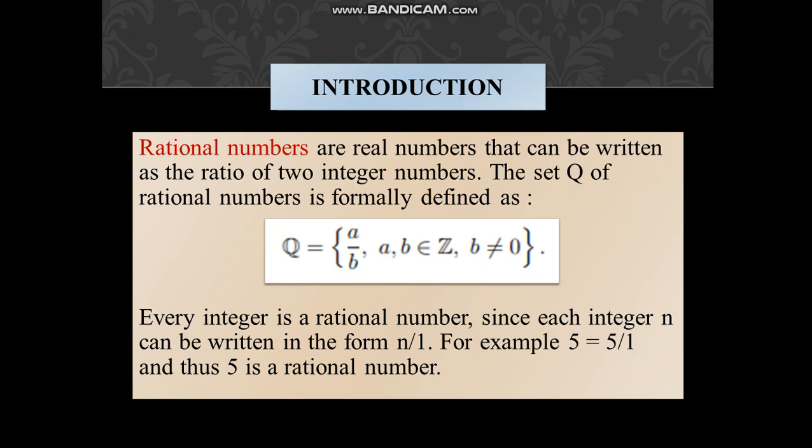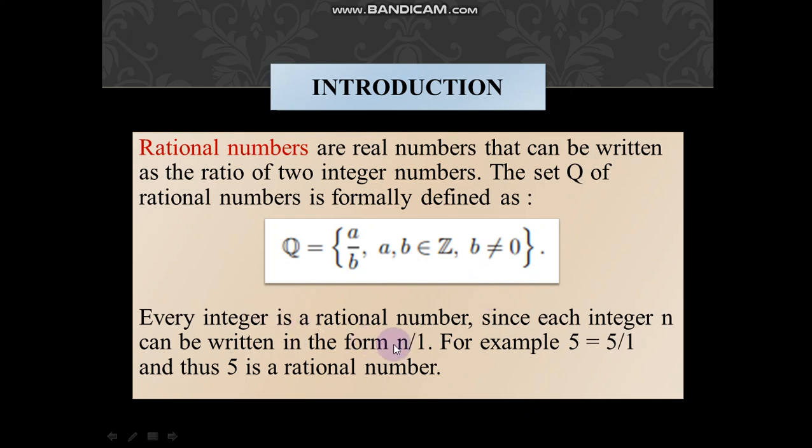Coming towards rational numbers, I already told you that rational numbers and irrational numbers are the major types of real numbers. Rational numbers are real numbers that can be written as a ratio of two integers, expressed in variable form as p and q. The set Q of rational numbers is formally defined as Q equals a upon b, where a and b belong to Z. Z means integers. b does not equal 0. If b equals 0, we will get infinity, so that is not considered in rational numbers.